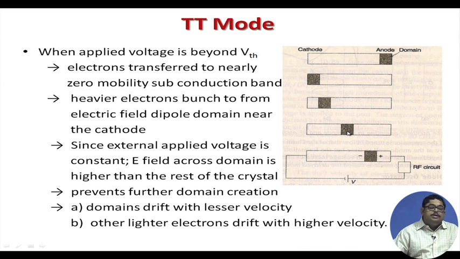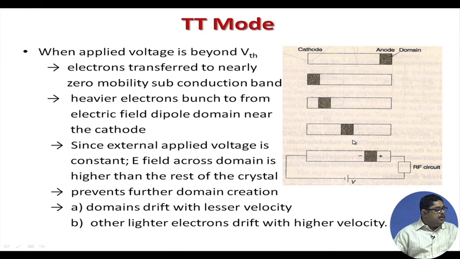Now, the domain obviously has a drift. We have stopped it, but there is some small velocity, so it is drifting with that lesser velocity, and the other lighter electrons drift with higher velocity.